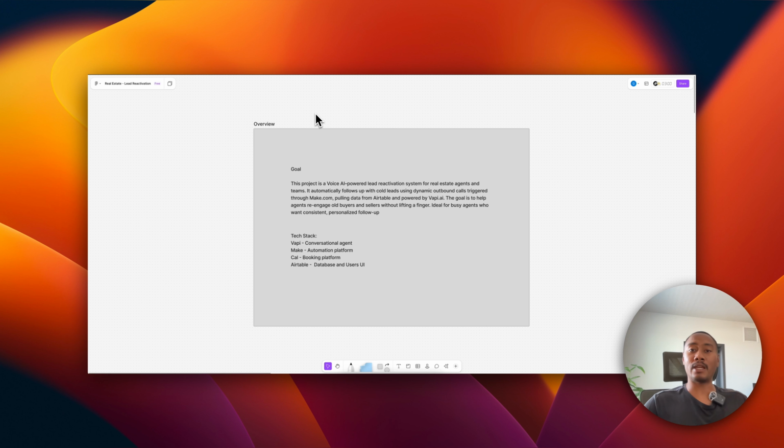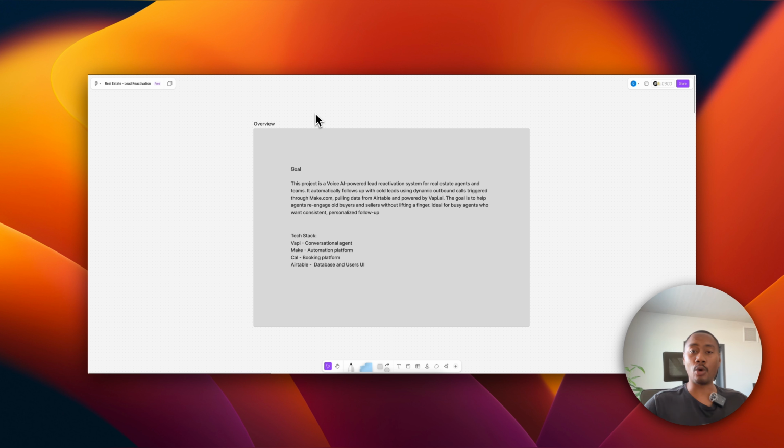Okay, so before we dive into development, let's look in closer detail at how we can implement this solution. This project is a voice AI powered lead reactivation system that will be ideal for real estate agents and teams. It will follow up with cold leads using dynamic outbound calls triggered through Make, the automation platform, and will pull in the data from Airtable and power the whole conversation on Vapi.